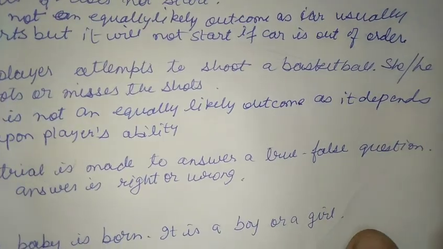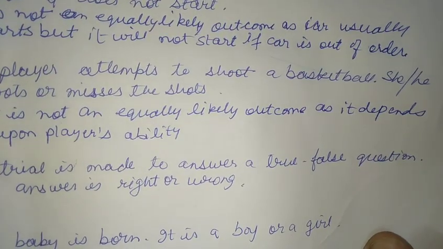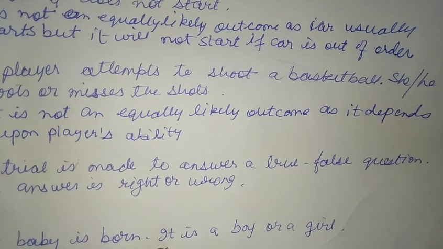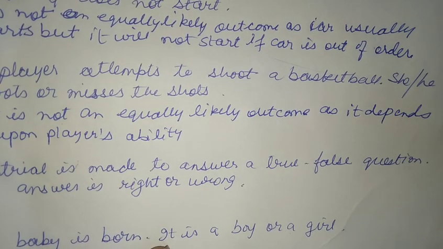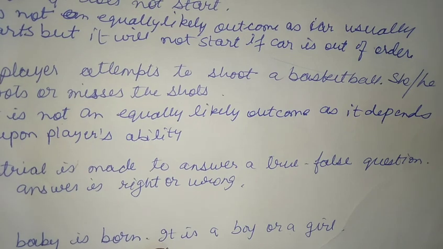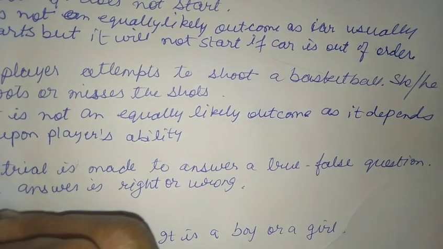A trial is made to answer a true false question. The answer is wrong or right. So we are making a trial, and it can be true or false. So it is an equally likely outcome, as both have equal chances to happen. So we write it down.